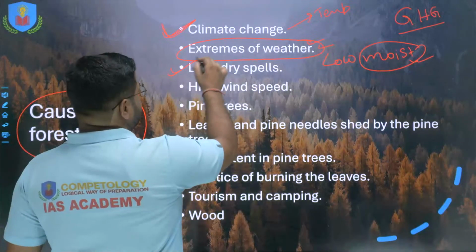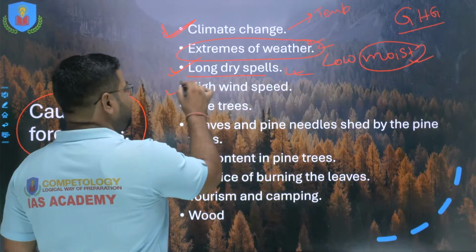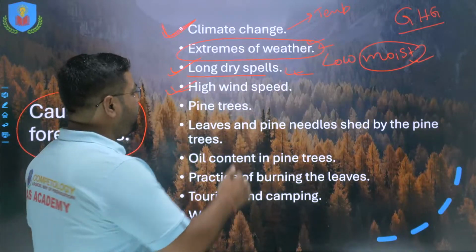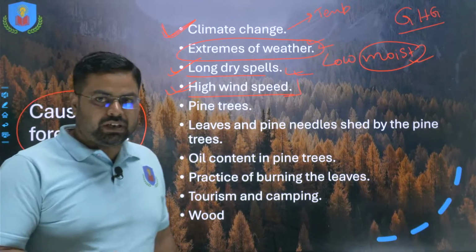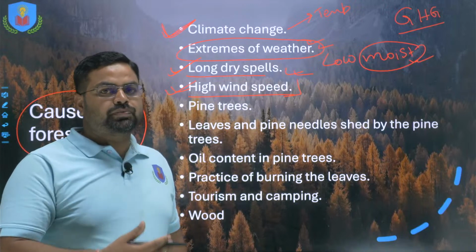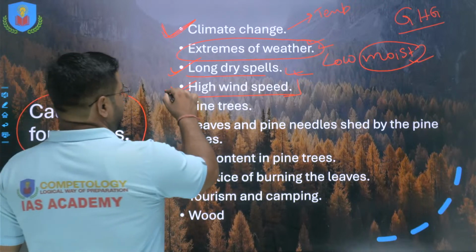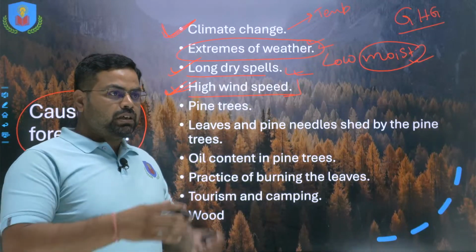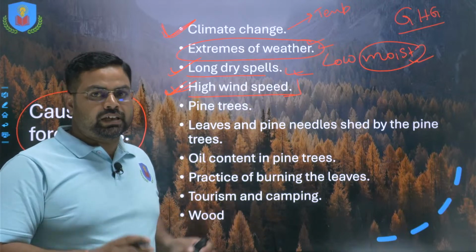Low moisture causes long dry spells, and due to this low pressure regions form over these regions, and due to which a high wind speed situation will be there. If you have studied geography well, then you can clearly understand that the wind blows from the high pressure region to the low pressure region. Due to the dry spells, low pressure will be created and high wind speed will be there, which spreads out the forest fire faster than anything else.